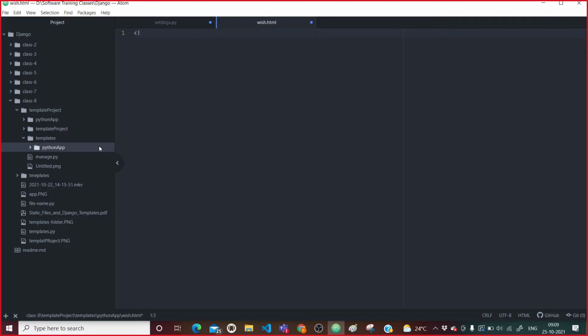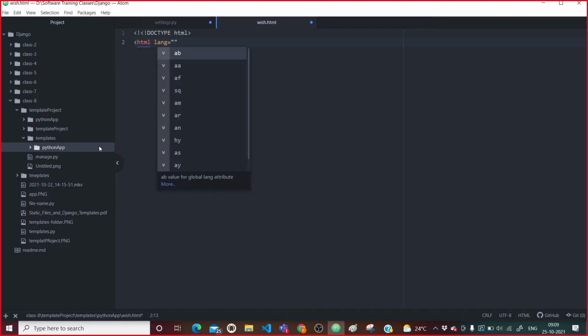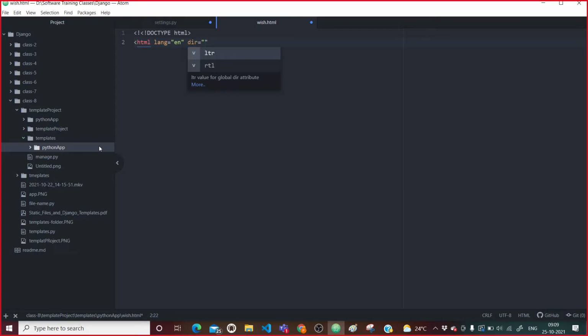So I will write a simple HTML code. I will say doctype HTML. The language of this HTML is going to be English, and dir direction will be LTR, meaning left to right. Okay, and I want to close this HTML.